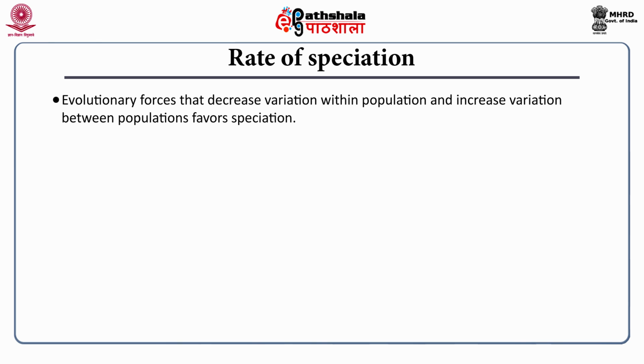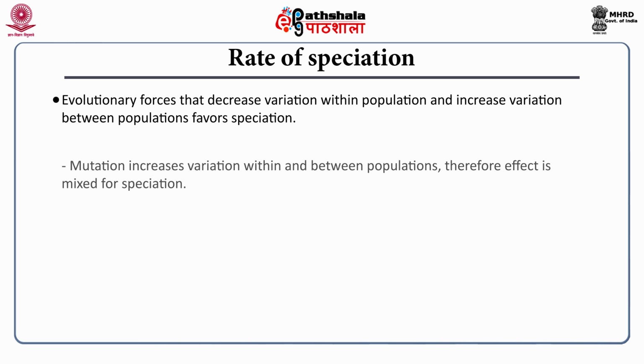Within a population, variation should be very low, and for the second population as well, but between populations 1 and 2, the variation has to be very, very large. So, in the case of mutation, it simply increases the variation, right? The mutation is totally random, and it increases the variation either within the population or between two populations. So, the effect is mixed for speciation.